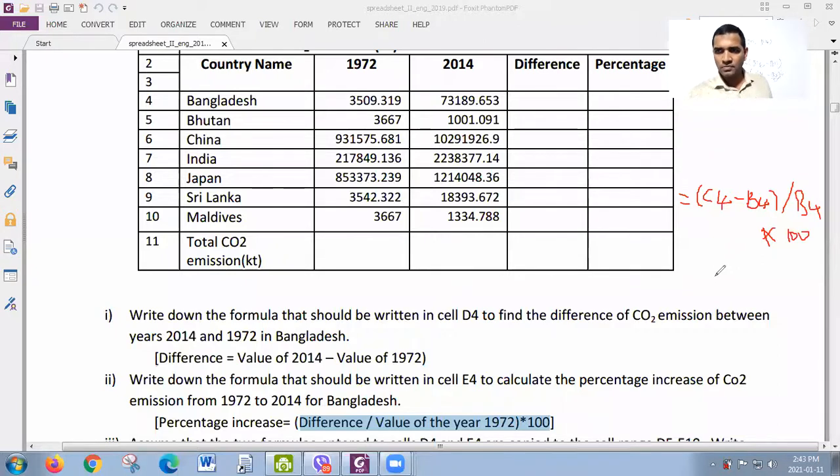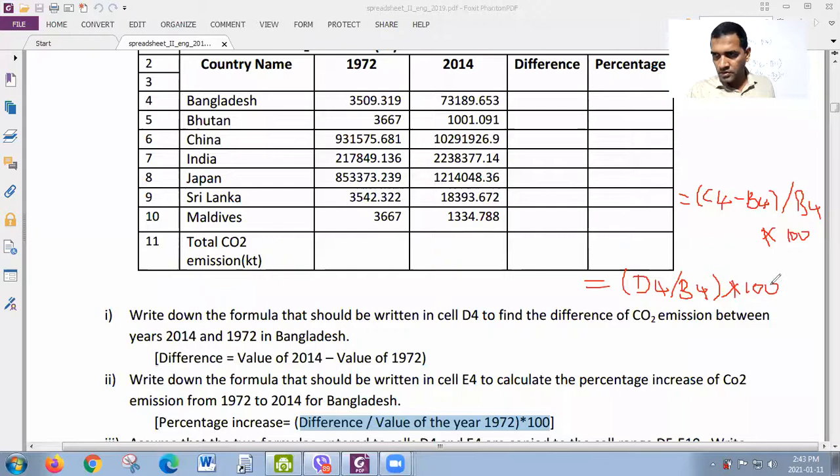Any others? If you have any different answer... B4, okay. Give me equals, bracket, D4 slash B4, close bracket, asterisk 100.